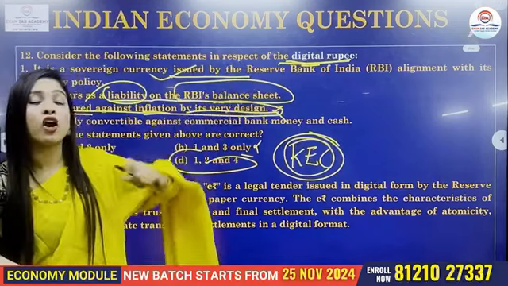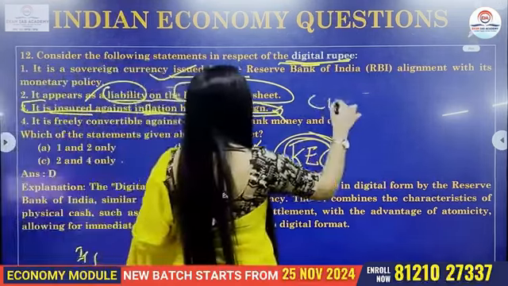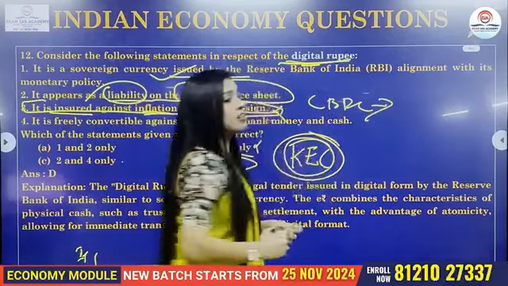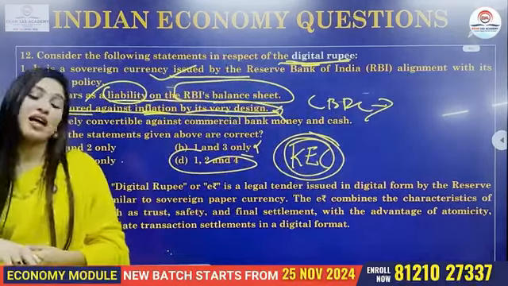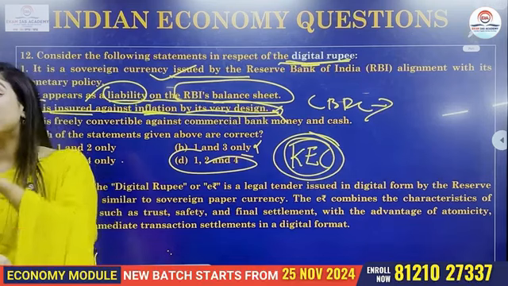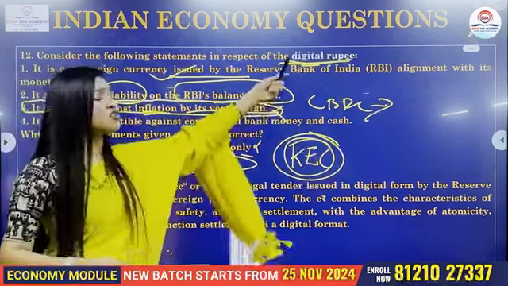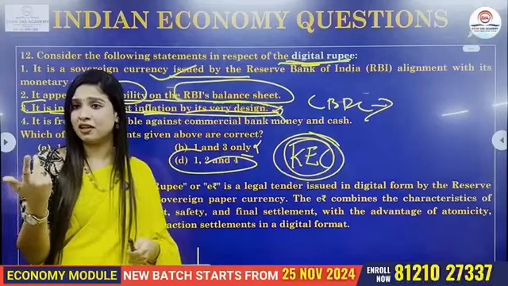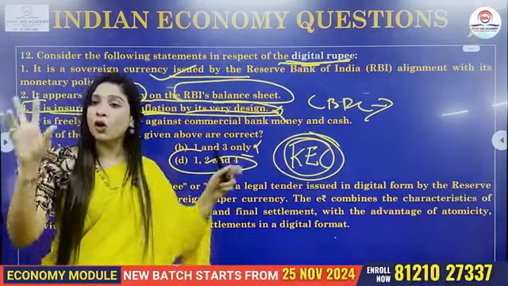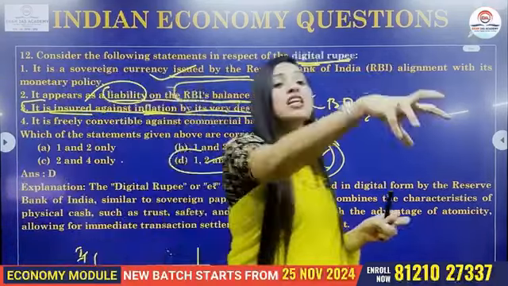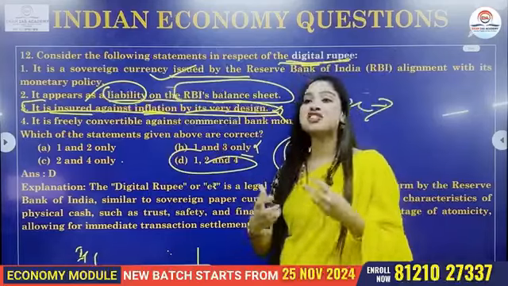Whereas in a digital rupee or your CBDC, what happens? Basically, there is an administrator to control, and that is the RBI. That is the major difference. And now, this digital rupee is also a legal tender, like a fiat currency. The whole point is, it is not physically available to you. Rather, we do the transactions online.